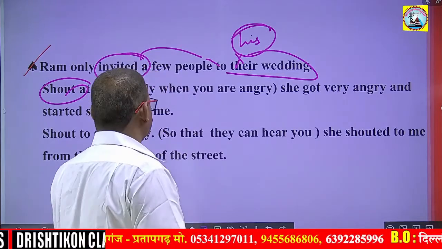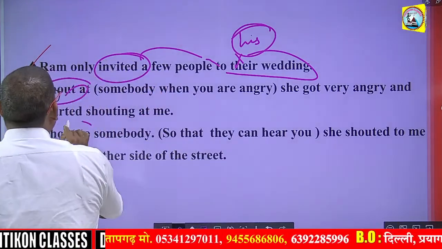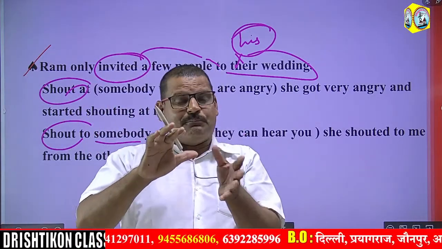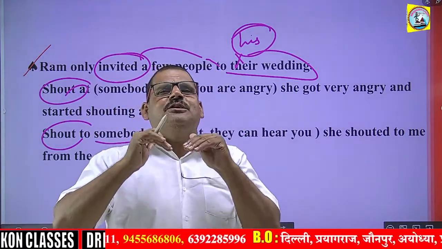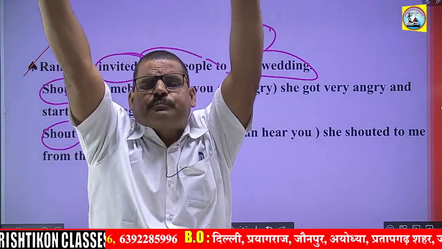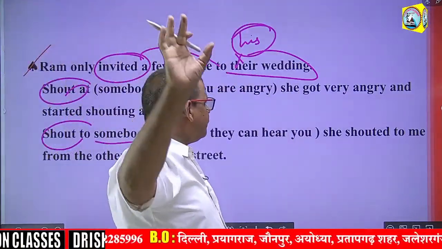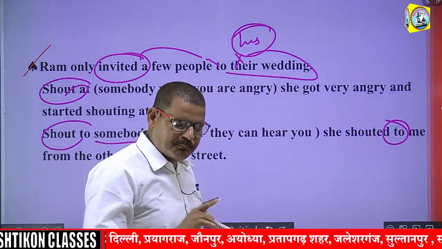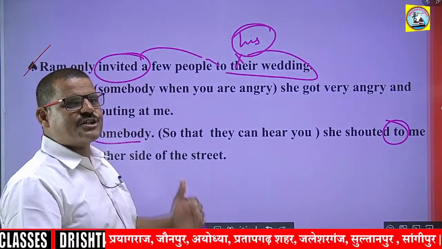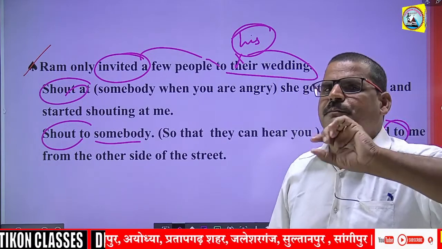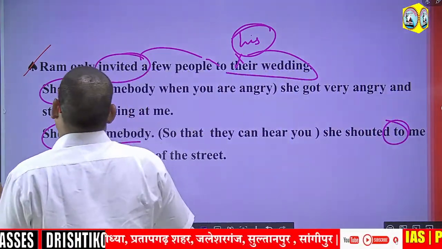But see, shout to somebody, that means when someone doesn't hear and you speak loudly, hey, Ram, I'm coming. So you can shout also. So that shout takes the preposition to. But when you get angry and shout at someone, that shout takes the preposition at.